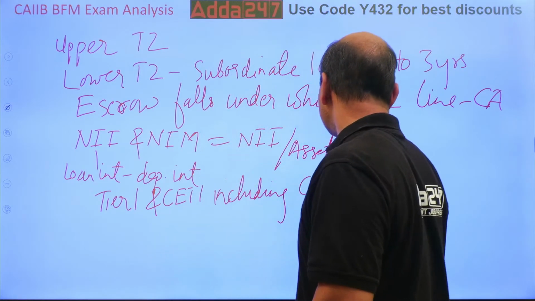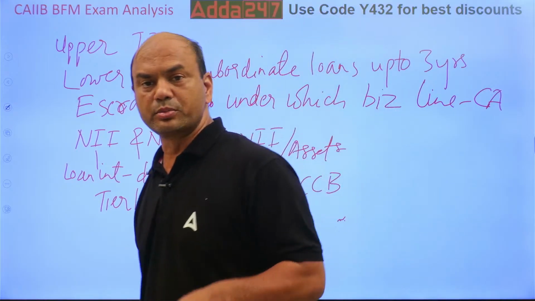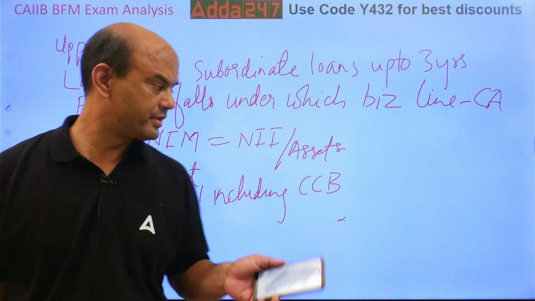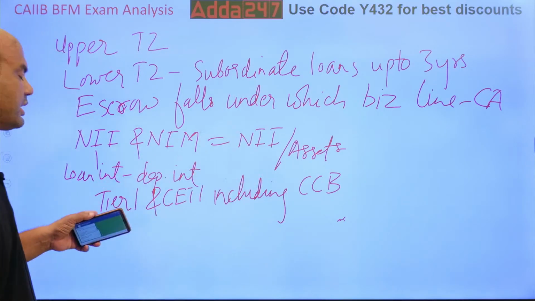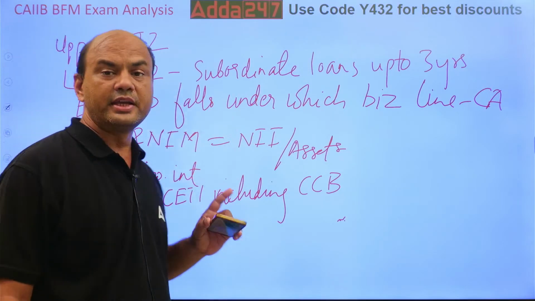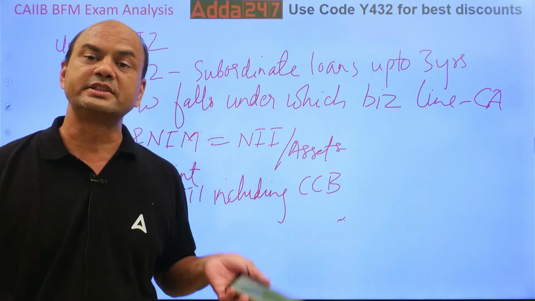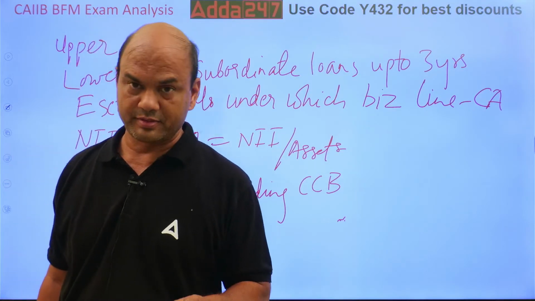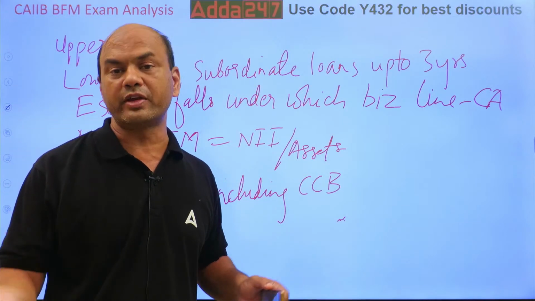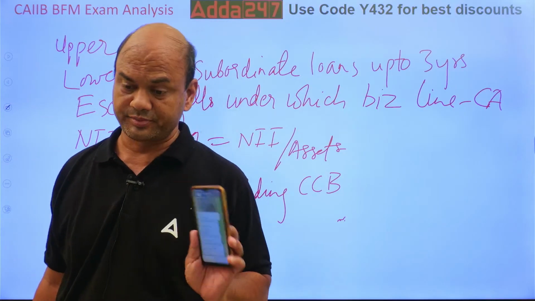I have answered this question so many times. CCB is 2.5%, and CCB is counted on Tier 1 capital. Kindly note, total Tier 1 capital. CET1 is 5.5% as per RBI. Tier 1 is 7% as per RBI. And CCB, if you add it, will be 2.5 extra. So it will be 9.5 in that case.